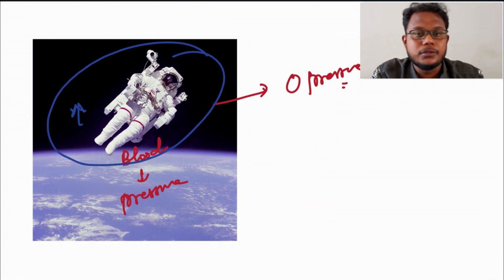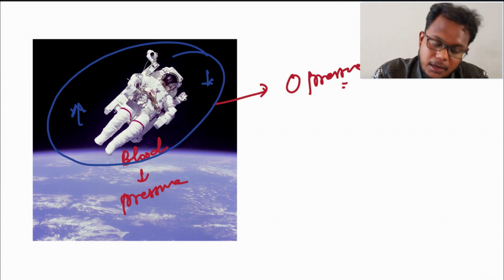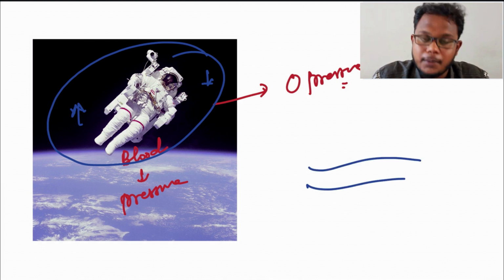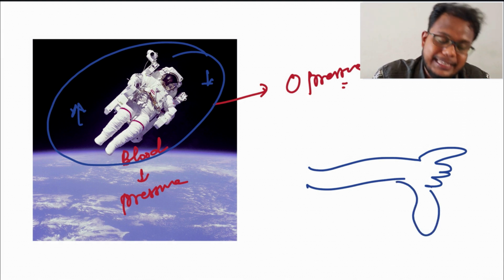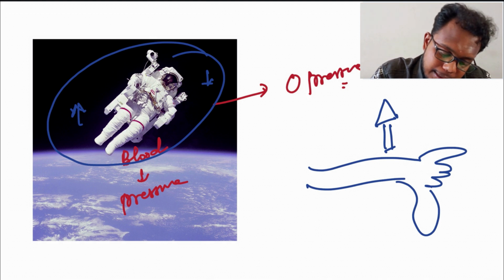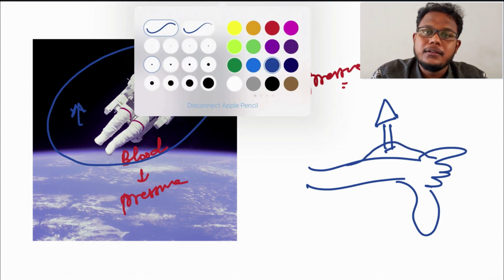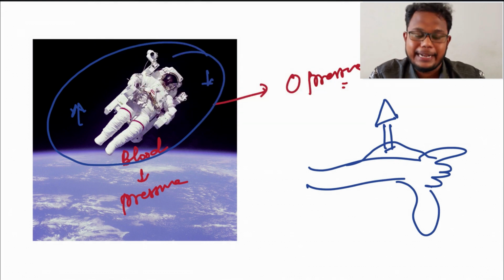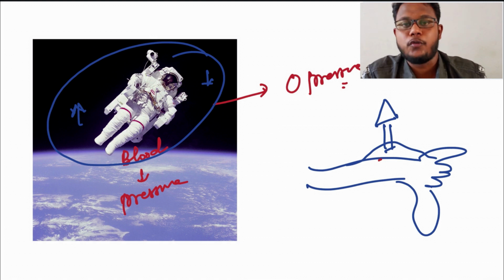So what happens to this man without the space suit is that, for example, considering this as his hand, the body will start to expand. Since our body consists of skin which has an elastic property, the skin will actually expand and the blood will start to flow from his body to the external environment.